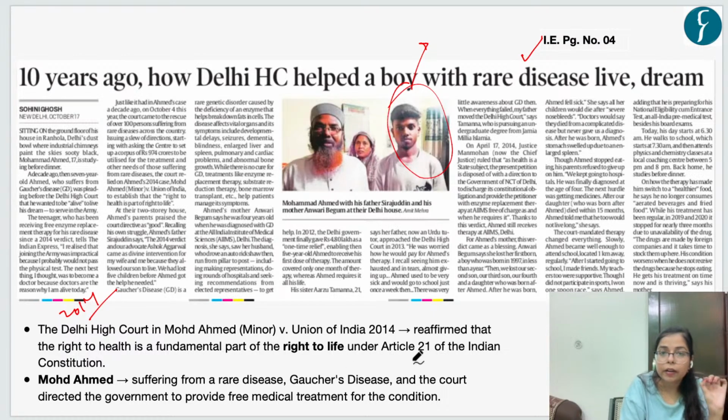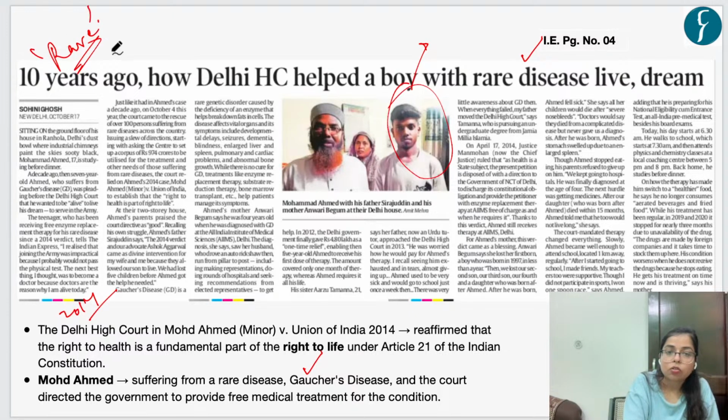under Article 21 of Indian Constitution. So this boy is suffering from a rare disease, known as Gaucher disease. The Supreme Court, in this ruling, directed the government to provide free medical treatment to this boy for his condition. Now this brings us to